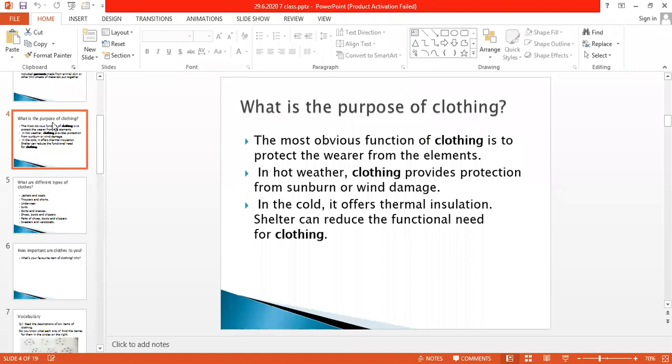Again, I am repeating it. You can note in your copies. The most obvious function of clothing is to protect the wearer from the elements. In hot weather, clothing provides protection from sunburn or wind damage. In the cold, it offers thermal insulation. Shelter can reduce the functional need for clothing.